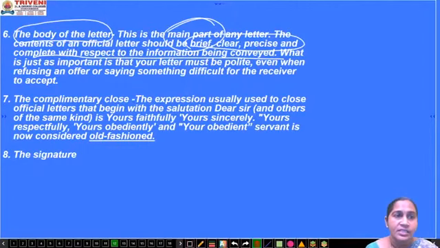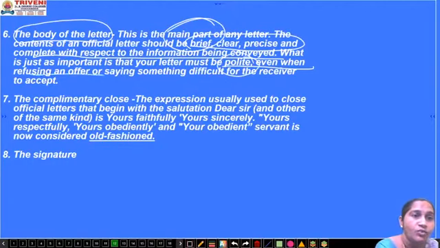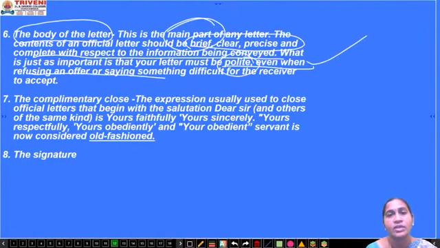What is just as important is that your letter must be polite, and the language, as we have learned, should be polite. It should be brief, clear, precise, and the language should be humble and polite. Even when you refuse an offer or say something difficult, you have to learn this politeness in every field, not only in writing a letter but in our personal lives also. Whenever you want to accept or refuse, you have to be polite in your words.